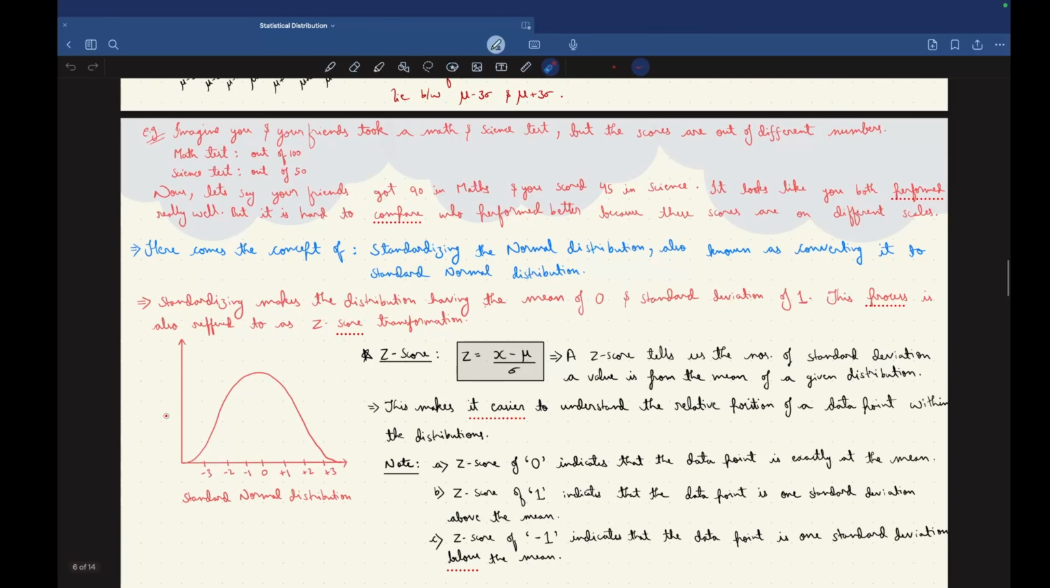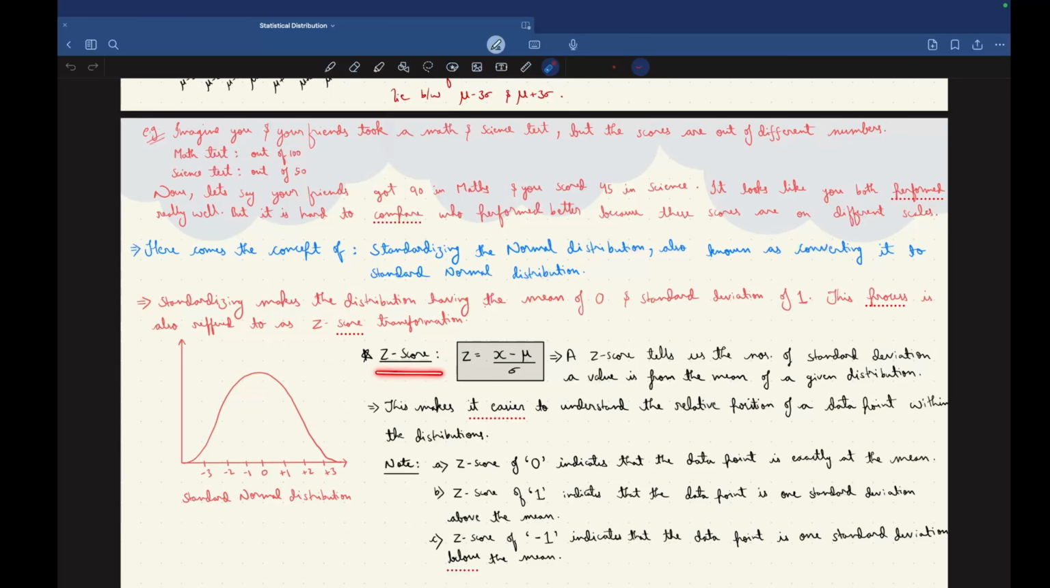The standard normal distribution graph will look just like this. Mean at center with 0, and standard deviation as 1, 2, 3 upon moving to the right side, and it is minus 1, minus 2, minus 3 upon moving on to the left side.